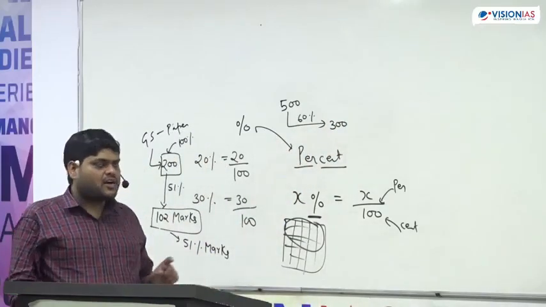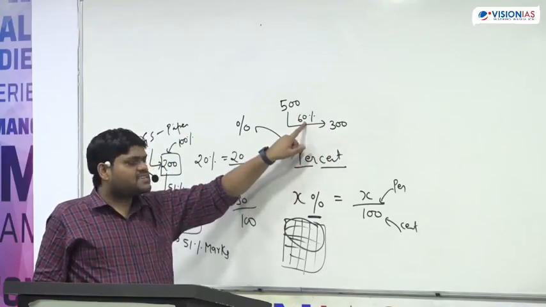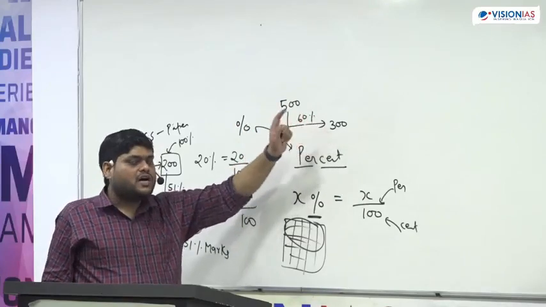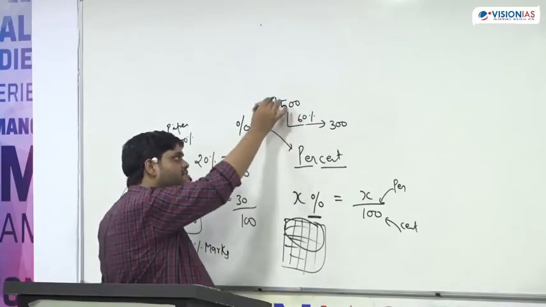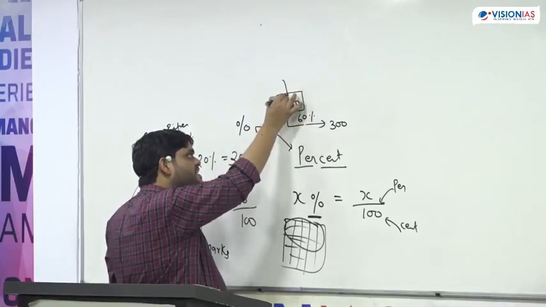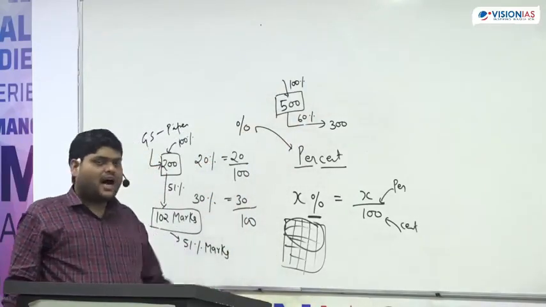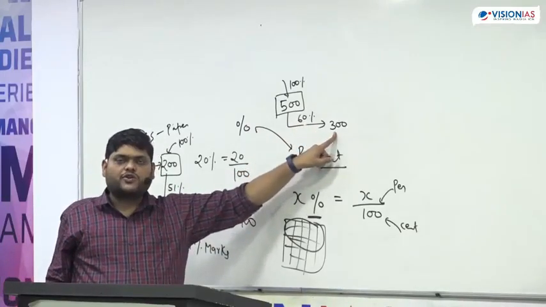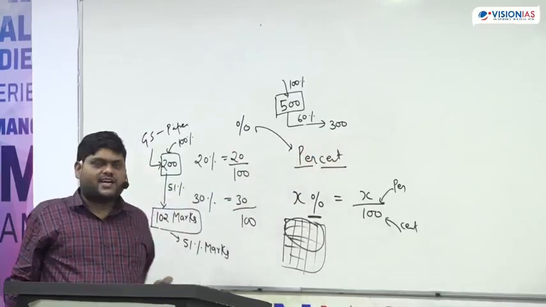Here, this 300 is 60%, and 60% with respect to what? With respect to this 500. So this 500 is representing 100%, and a student scores 60% marks, which is equal to 300. I hope this is clear to everybody.